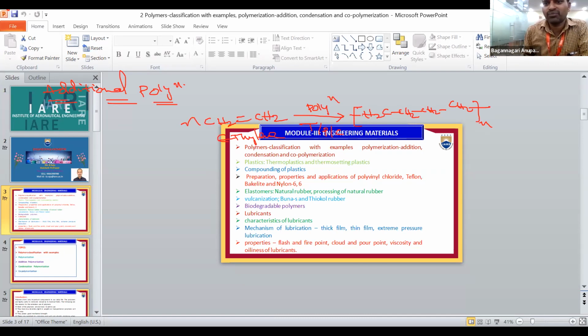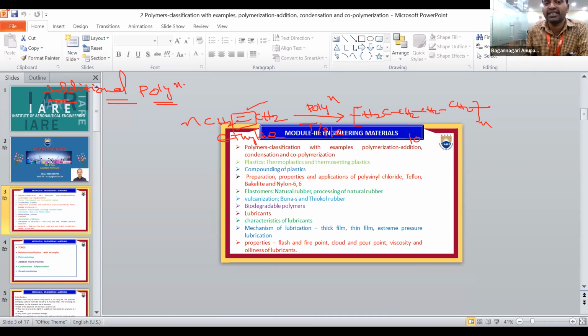So this is called a polymer. Which type of polymer? This is the addition polymer. Addition polymer means exact multiple of the monomer molecule. In addition polymerization, double bonds are converting into single bonds only.